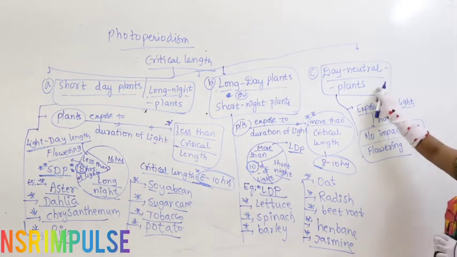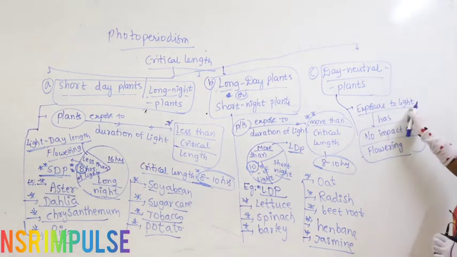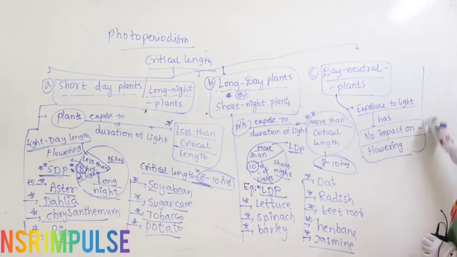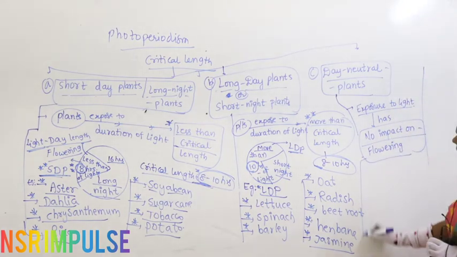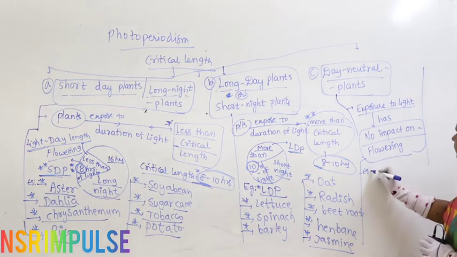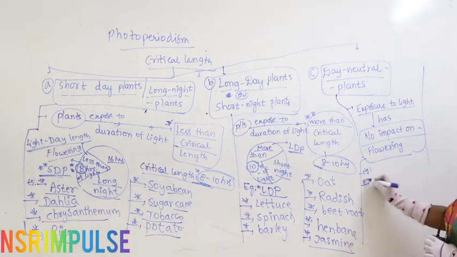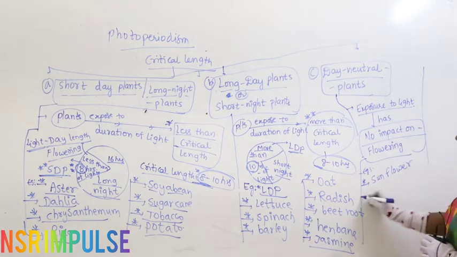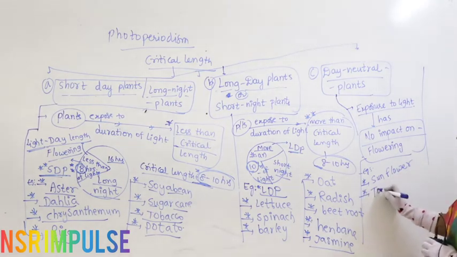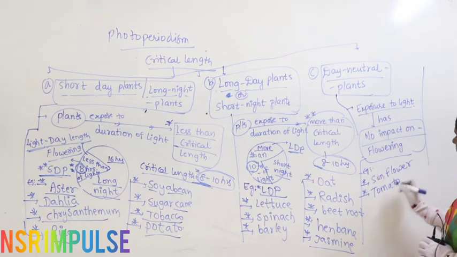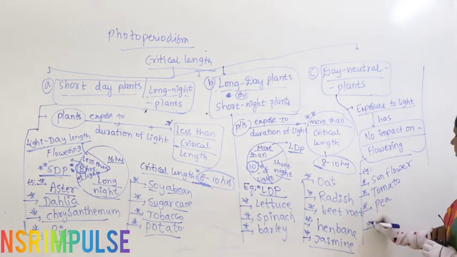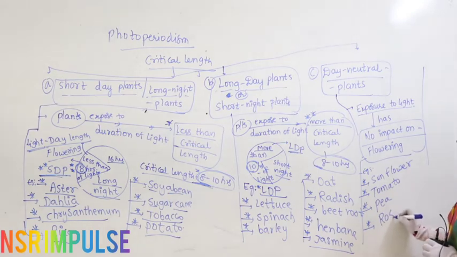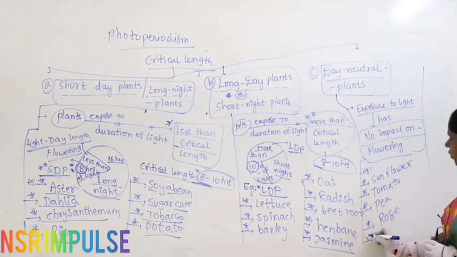So, what are day neutral plants here? Exposure to light has no impact on flowering. So, here you can take examples: sunflower, tomato, right, pea plant, rose plant, and 4 o'clock plant.